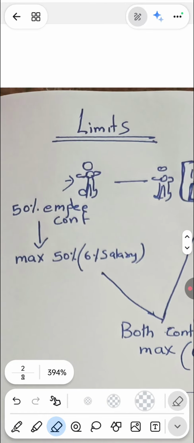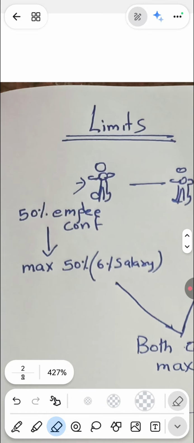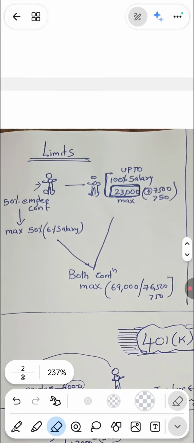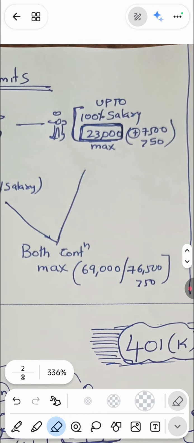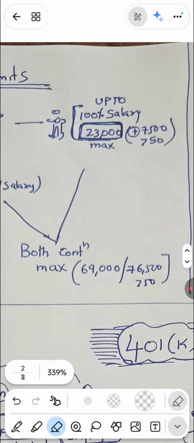When it comes to employer contribution, that is restricted to 50% of employee contribution, but again that is restricted to a maximum of 6% of salary. So both the employer and employee contributions together are restricted to $69,000. In case the employee is more than 50 years old, the maximum contribution is $76,500.